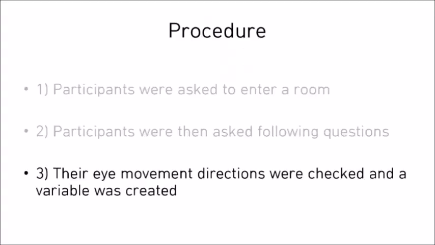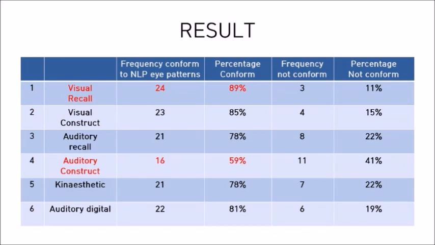After the interview, their eye movement directions were checked and a variable was created. If the eye movement is the same as the NLP, a score of 1 is given, and if not, a 0 score is given for that variable. It can be seen from this table that except for auditory construct, most of the respondents do exhibit the eye patterns posited by NLP.